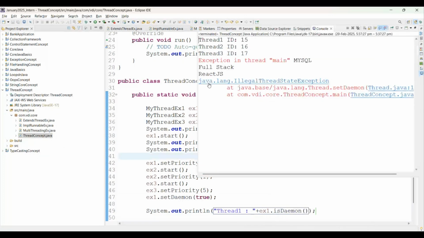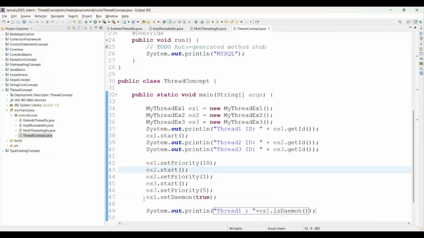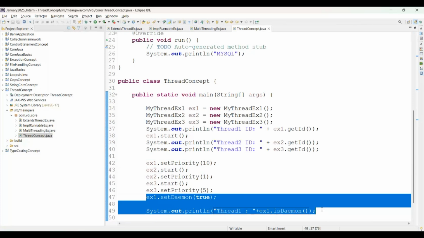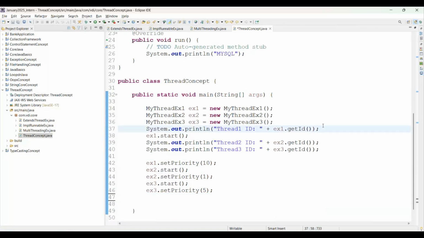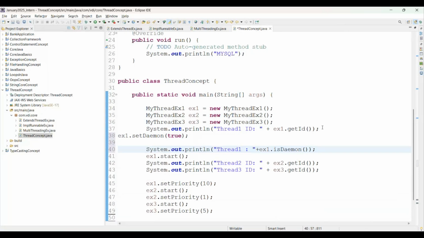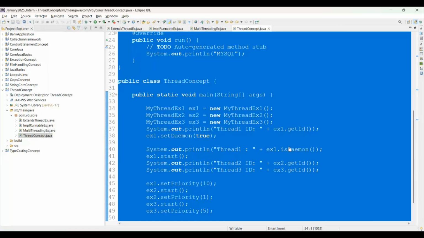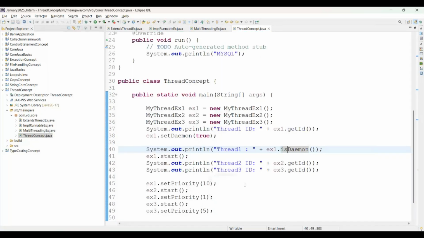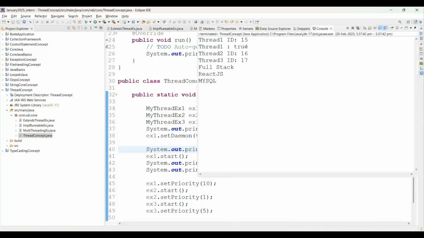The last output, it is giving some issue. Why? Because we are setting it at the end, after completion of execution. Yes, here only I'm going to set it. Now simply try to run the Java application. See, thread 1 is a daemon as true. I hope you got the clarity here, right?